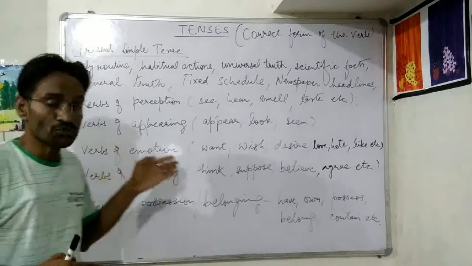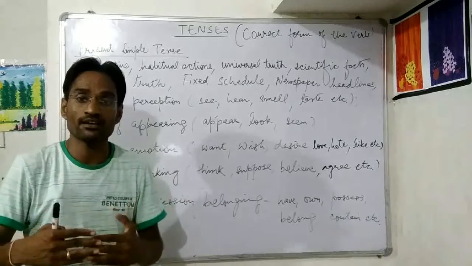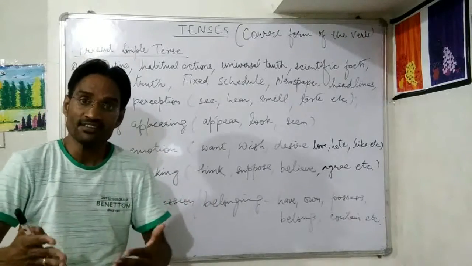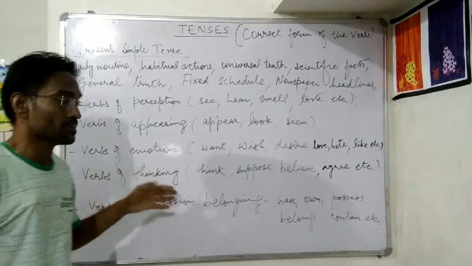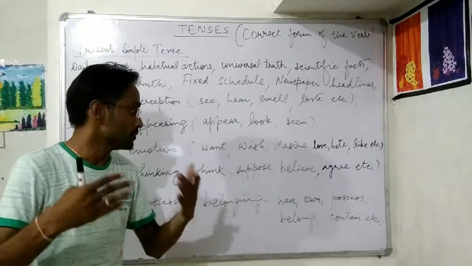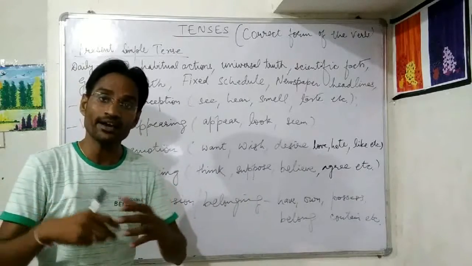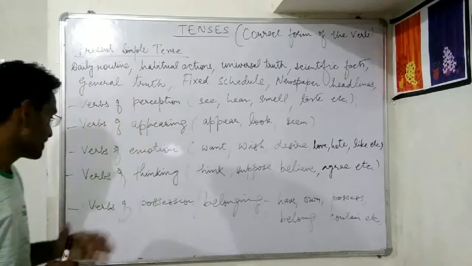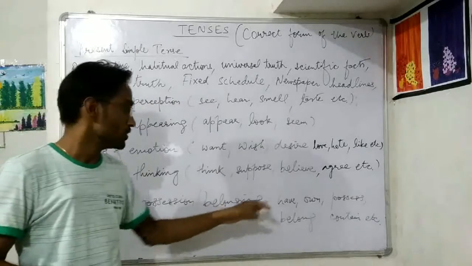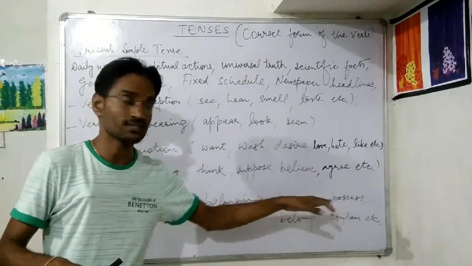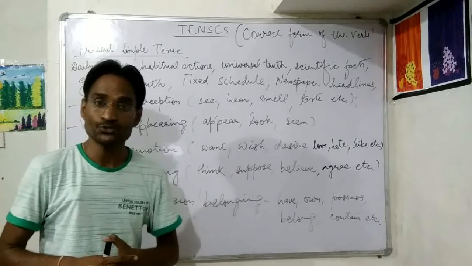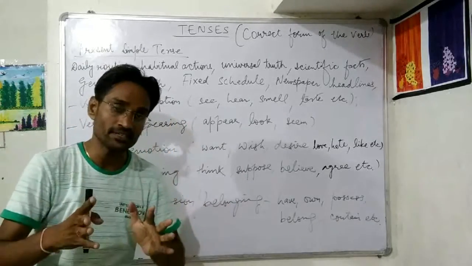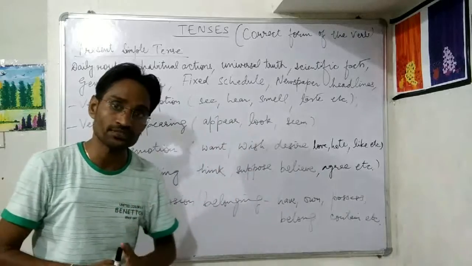Then verbs of emotion, that is want, desire, love, hate, feeling, like, etc. And then verbs of thinking, to think, suppose, imagine, believe, agree, etc. Alright, then verbs of possession or belonging, to have, own, possess, belong, contain, etc. So these students, we discussed all these things in our last 3 videos.